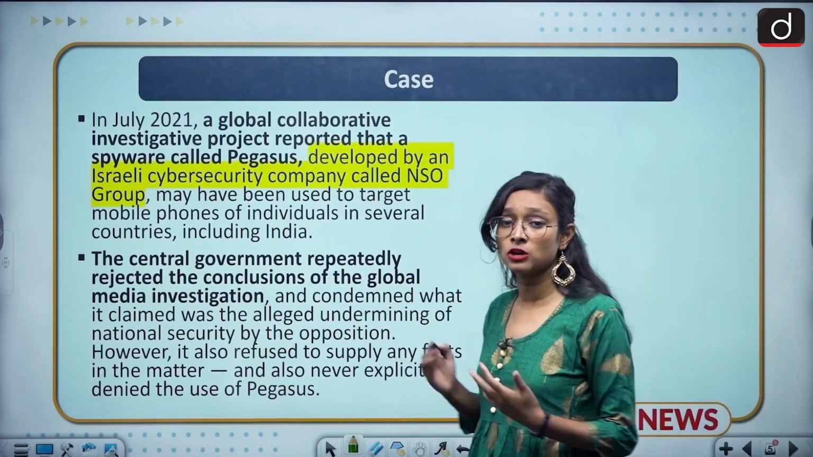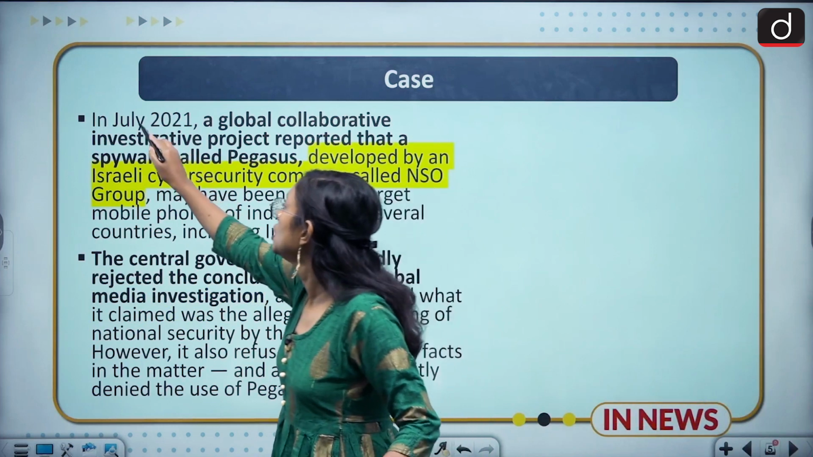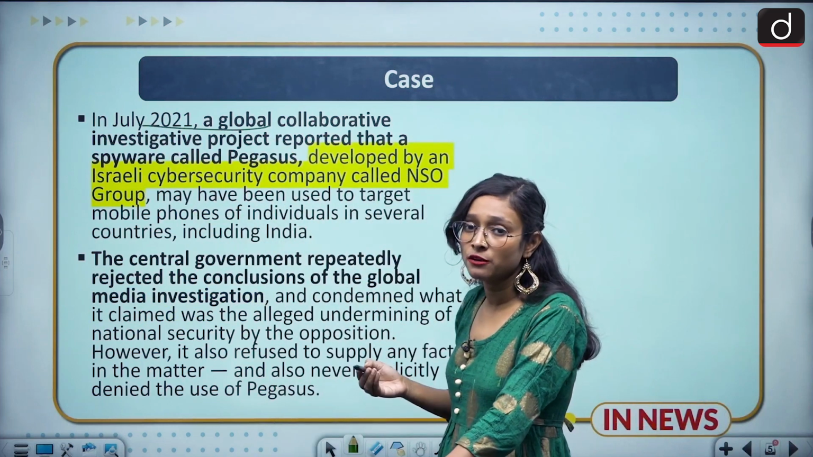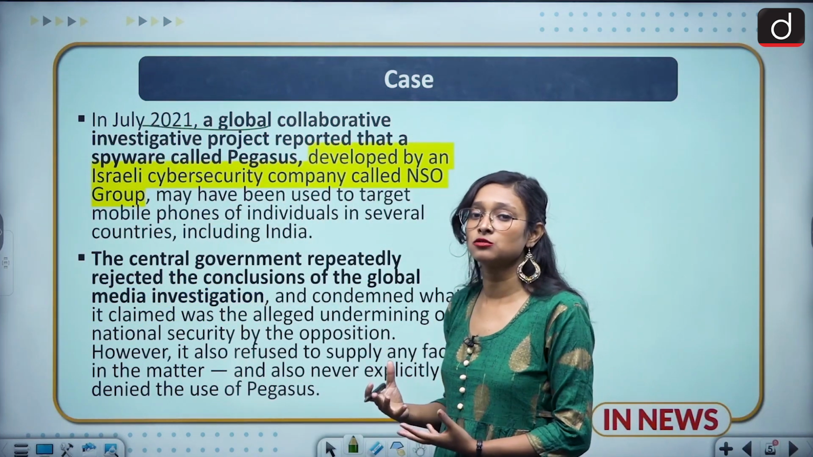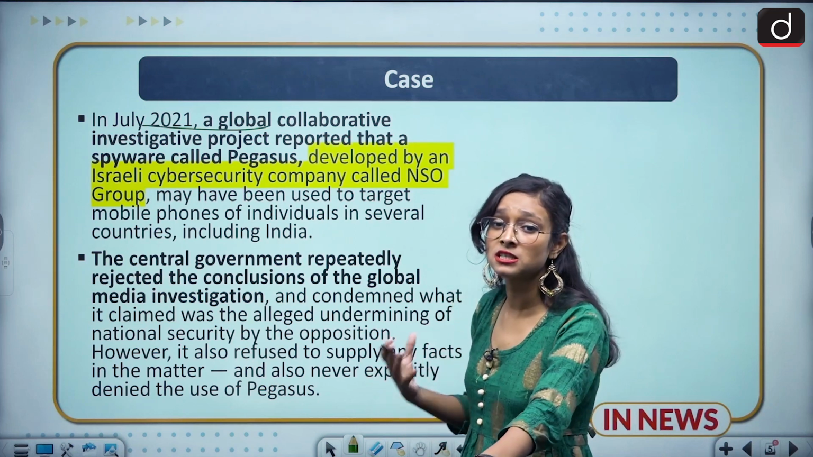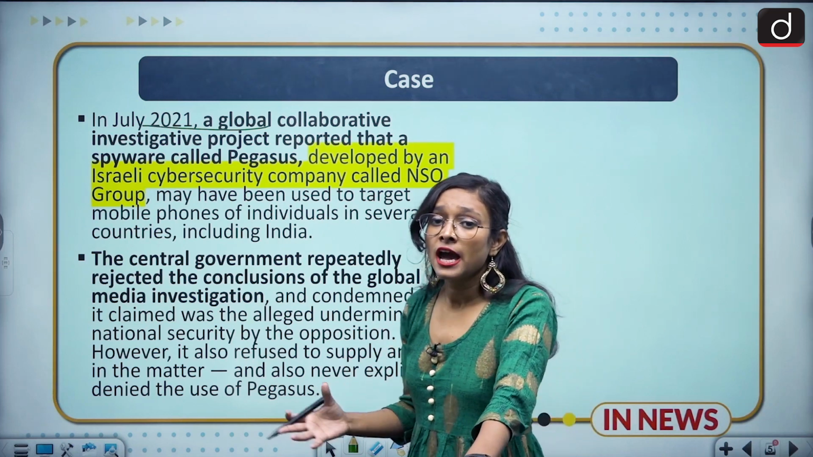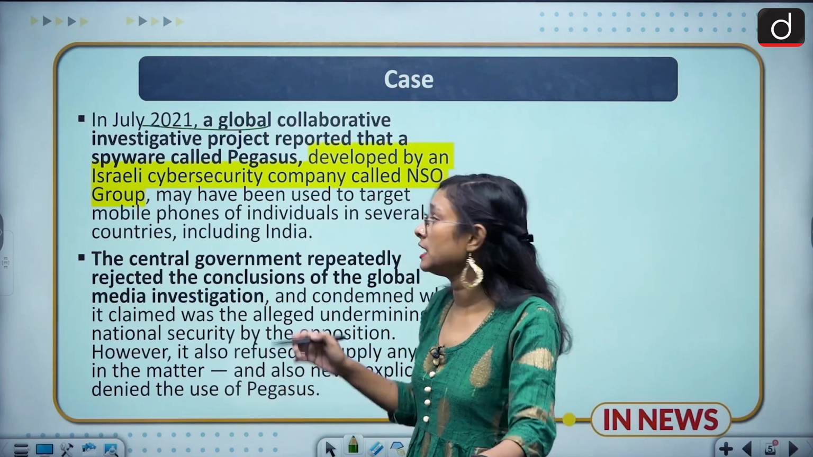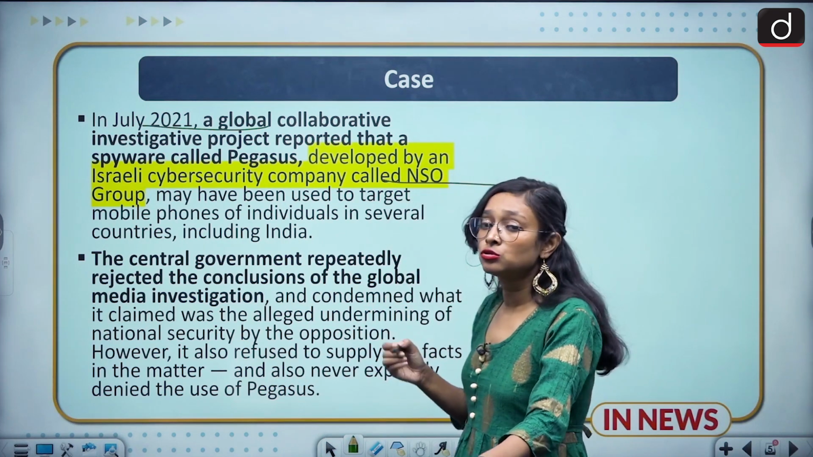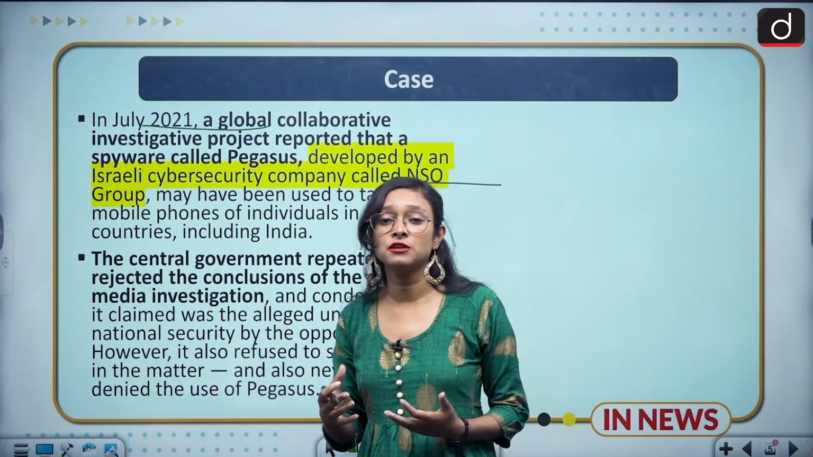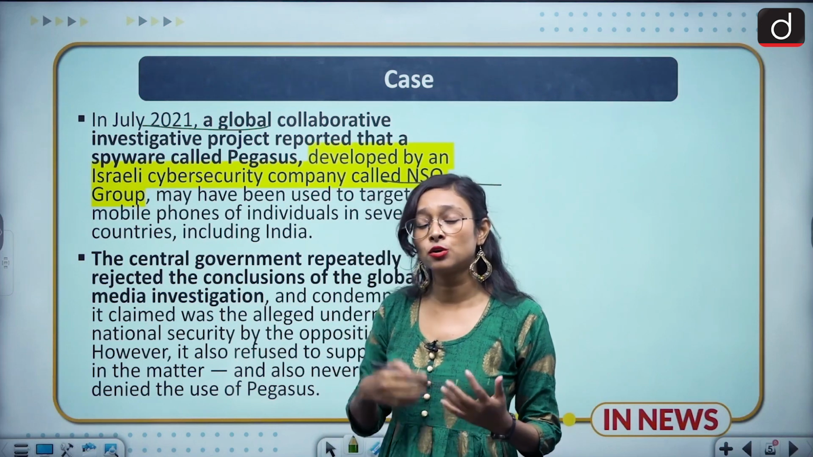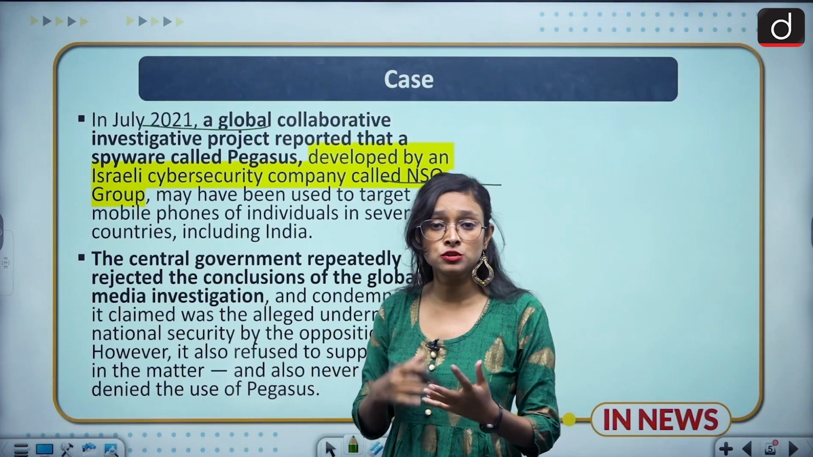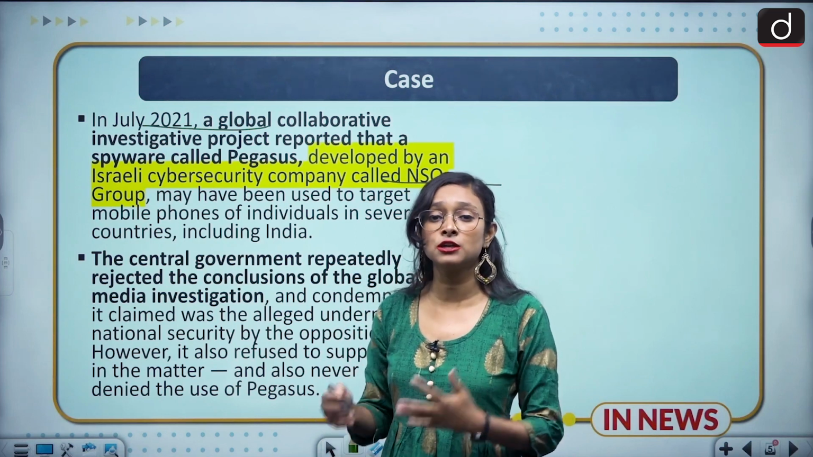In July 2021 there was a case. The case name is Pegasus spyware. So what is this Pegasus spyware? It is a digital threat or cyber threat made by Israel, by the NSO Group of Israel. Through this they infringe the privacy of any person, and they are able to know about your phone's functions and what you are keeping in your phone.